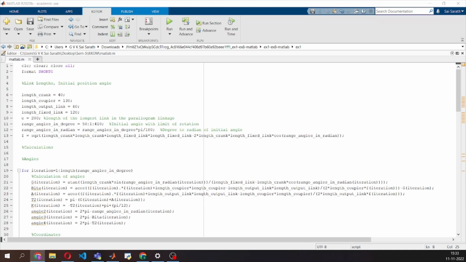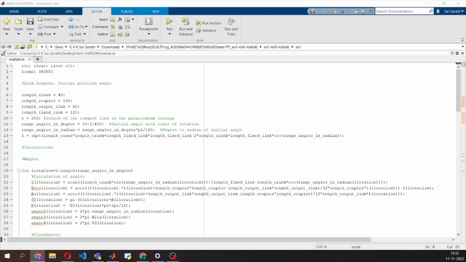Also, the value of E here denotes the length of the longest link in the parallelogram linkage. This value indirectly affects the wiper area. We have then varied theta from 0 to 3600. That is, we have given 10 rotations to the crank and converted theta to radians.